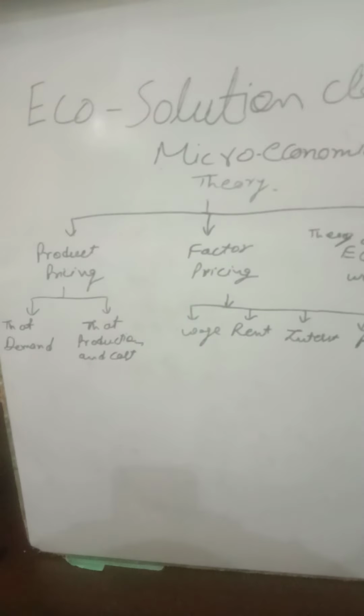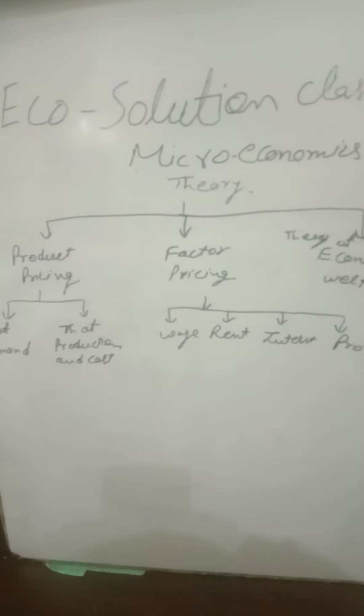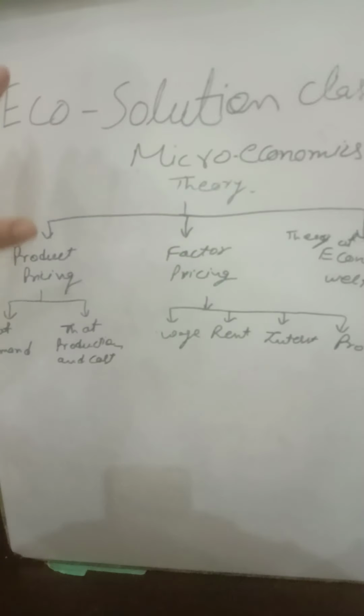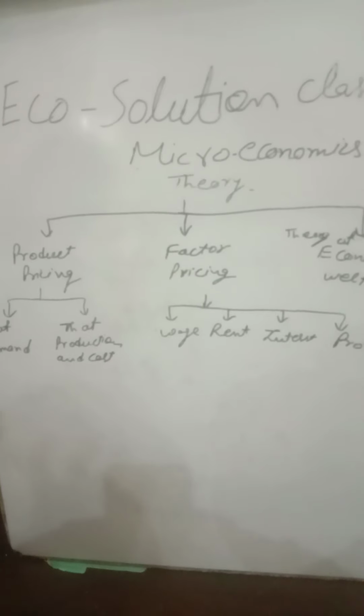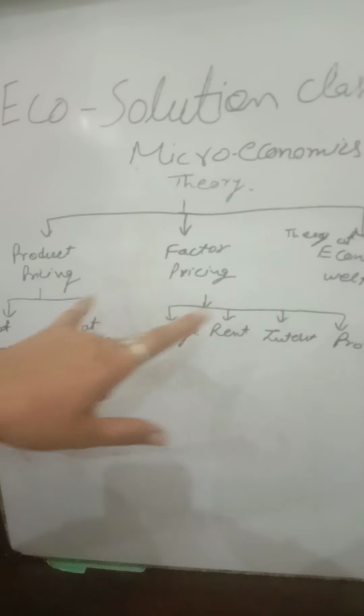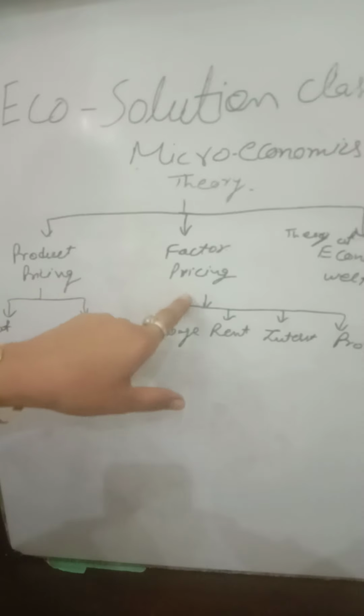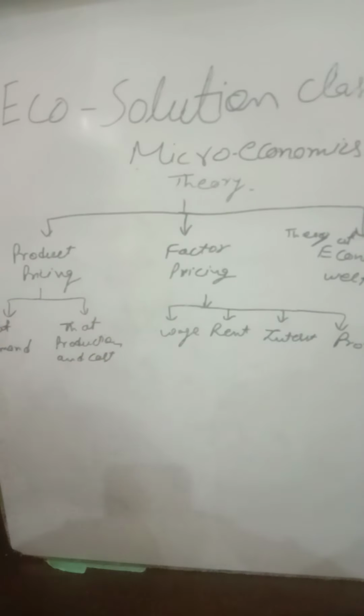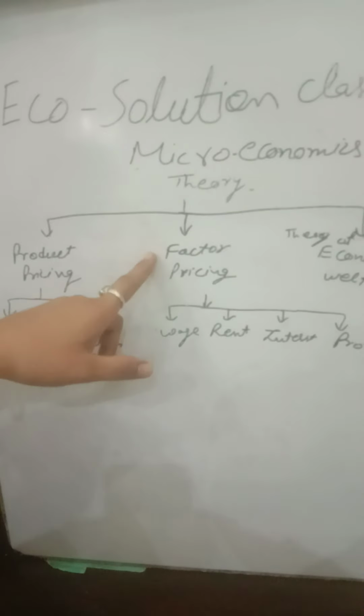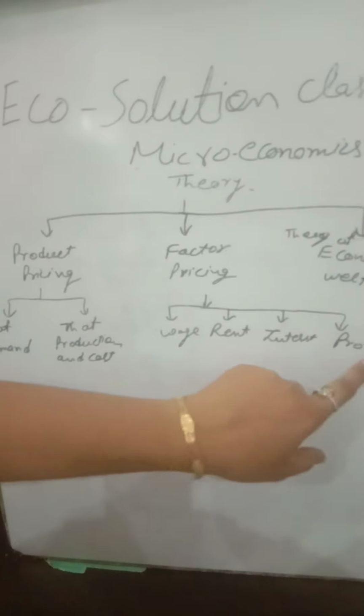Well, friends, in microeconomic theory, we study the individual units, such as producers and consumers, and their role in the economy. In microeconomic theory, there are three theories: product pricing, factor pricing, and the theory of economic welfare. Product pricing further has two theories: the theory of demand and the theory of production and cost. Factor pricing considers wage, rent, interest, and profits.